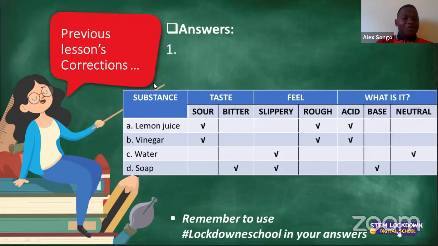Well done. Bella is already giving us the answer. Thank you so much, Bella. I'm concerned about your spelling of vinegar, though. It's not correct. Let's have a look at the one that's showing on the screen. But vinegar definitely tastes sour, vinegar is rough in terms of feel, and therefore vinegar qualifies as an acid. Well done, and thank you so much, Bella, for your response.